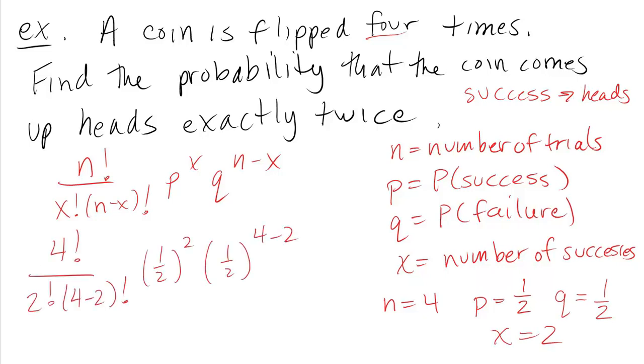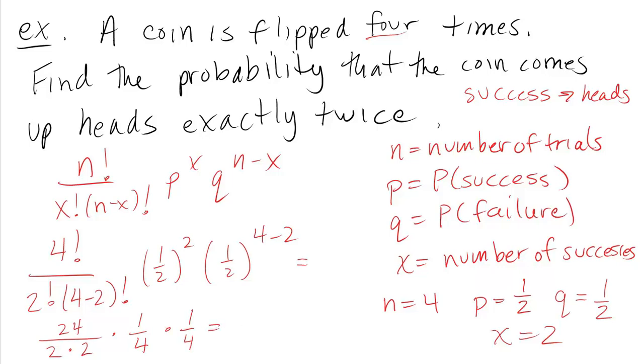And when I get all of the numbers in place, it looks nasty, but actually this isn't that hard to calculate. 4 factorial is 4 times 3 times 2 times 1, that's 24. 2 factorial is 2. 4 minus 2 is 2, and 2 factorial is 2. This is 1/2 squared, that's 1/4. This is also 1/2 squared, that's another 1/4.